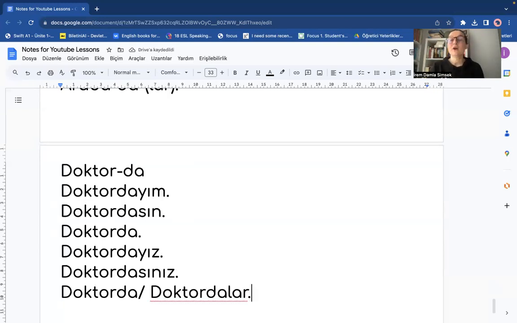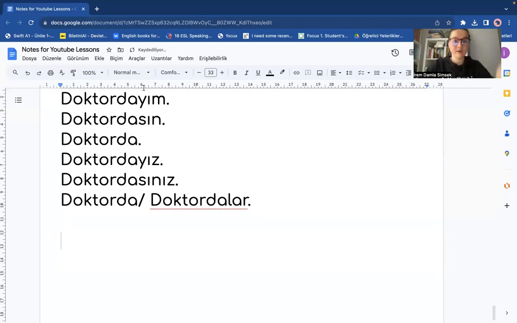Let's repeat. Doktorda. Doktordayım. Doktordasın. Doktorda. Doktordayız. Doktordasınız. Doktorda. Doktordalar.